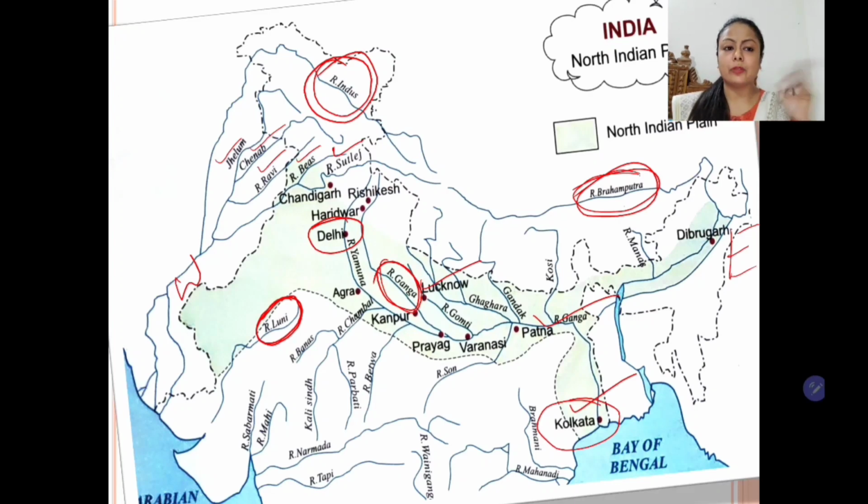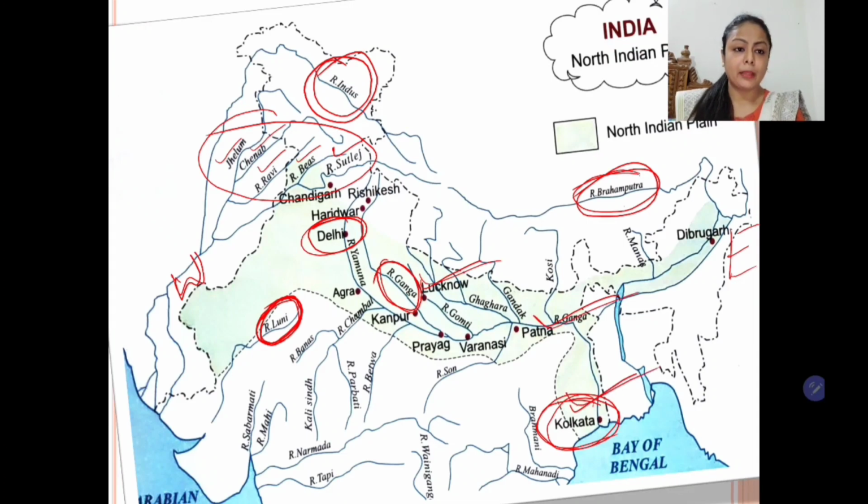So this plain can be divided into 4 parts: the Rajasthan plain in the west, where river Luni, a seasonal stream, is the most important. Next is Punjab Haryana plain, which is drained by 5 rivers, and then next is the Ganga plain, which extends from Delhi to Kolkata, extending over 3 states: Uttar Pradesh, Bihar and West Bengal. And the fourth part of the plain, which forms the easternmost portion, is the Brahmaputra. Brahmaputra along with Ganga forms the Ganga Brahmaputra plain. So students, that's all about the North Indian plain.